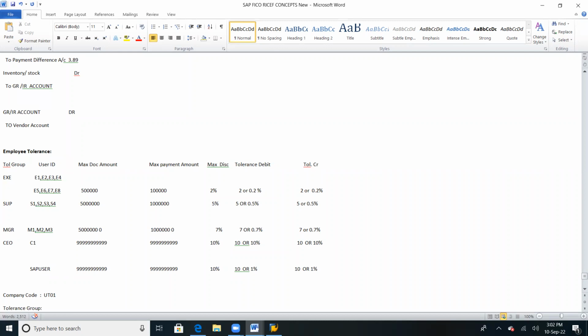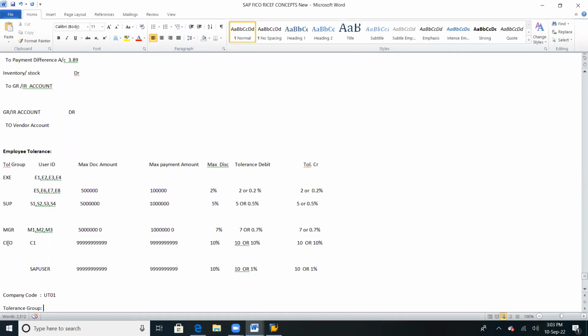So here, if we have a number of users, then we can give tolerance groups like executive, supervisor, manager, CEO. But here we don't have a number of groups, because how many users do we have in the training environment? Only one. If you have a number of users, then we can give groups as executive, supervisor, manager, as per the designations the company has provided. But here in a training environment, we have only one user. So leave tolerance group blank. Clear?